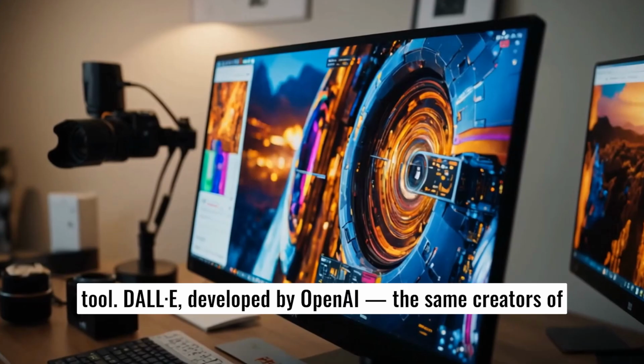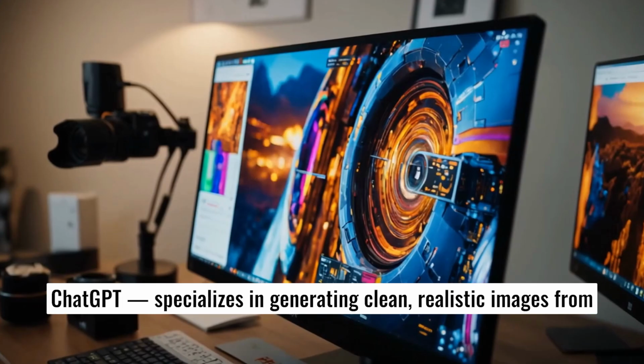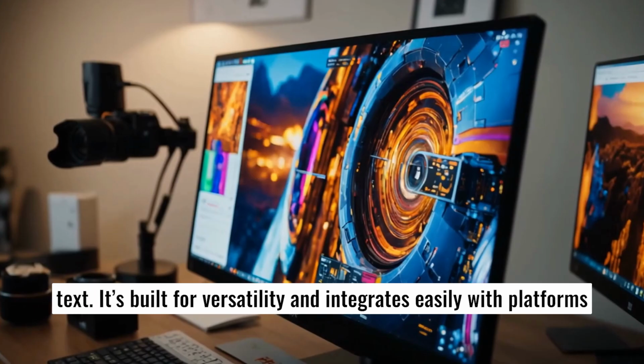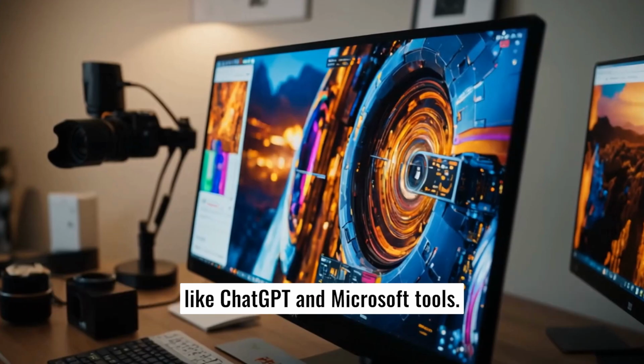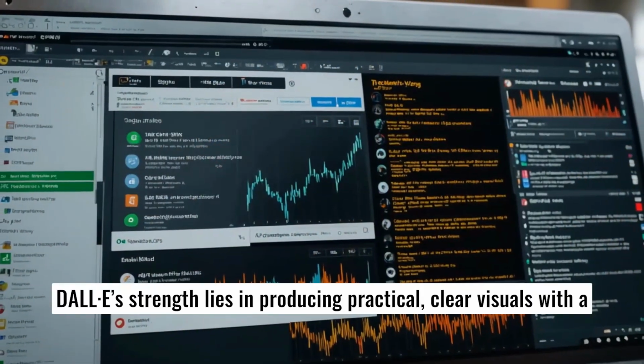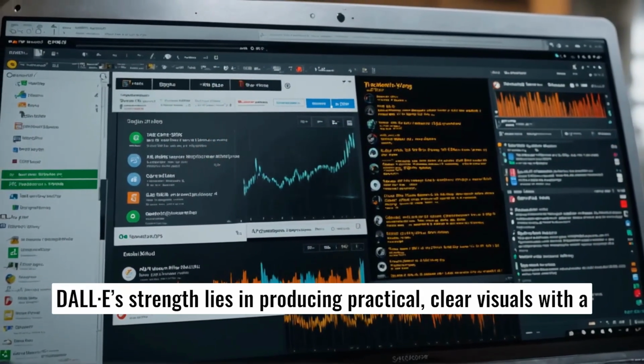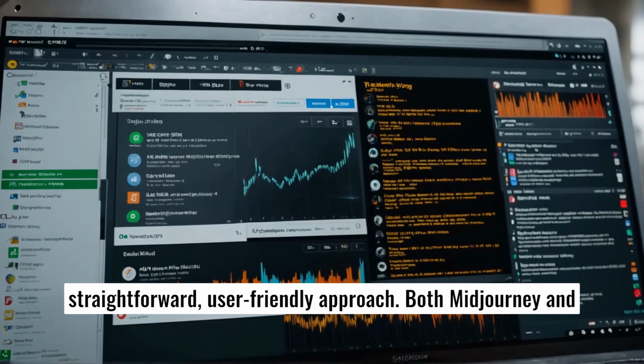DALL-E, developed by OpenAI, the same creators of ChatGPT, specializes in generating clean, realistic images from text. It's built for versatility and integrates easily with platforms like ChatGPT and Microsoft tools. DALL-E's strength lies in producing practical, clear visuals with a straightforward, user-friendly approach.